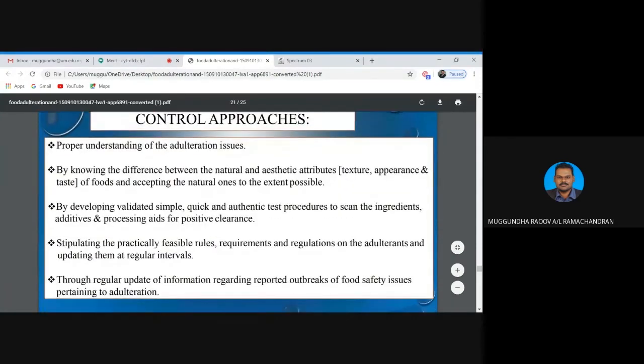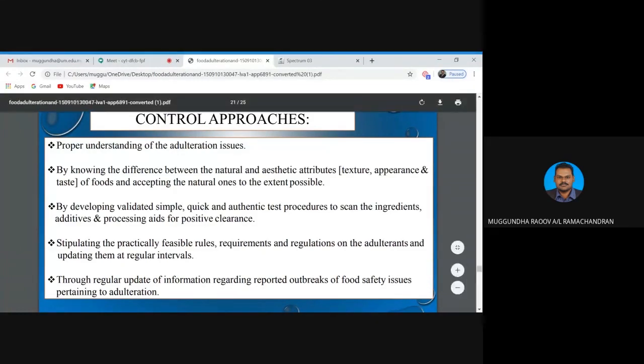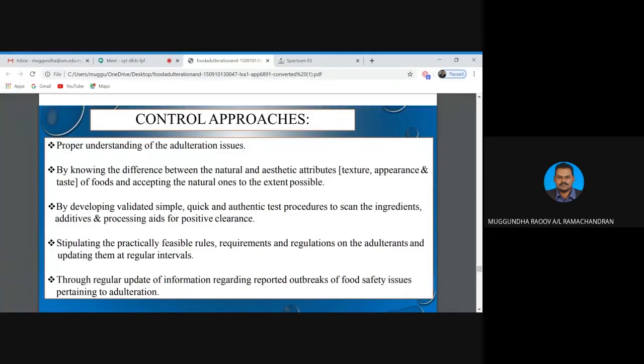So what are the control approaches that we can take? Basically, class, proper understanding of the adulteration issue, by knowing the difference between natural and adulterated food, and accepting the natural ones to the extent possible. Developing validated, simple and quick test procedures to scan the ingredients or additives for verification.